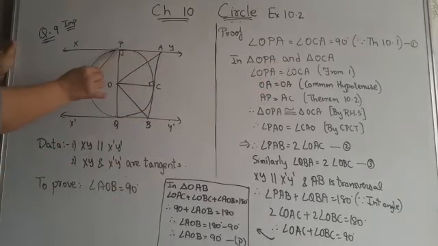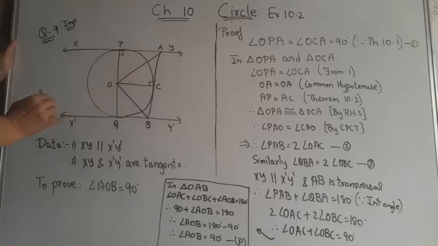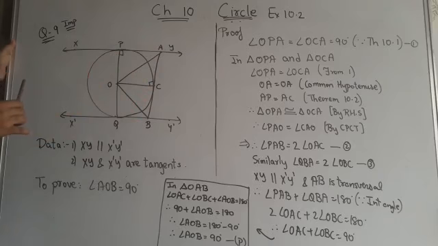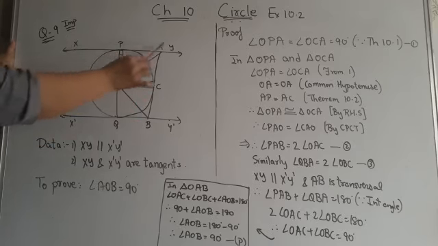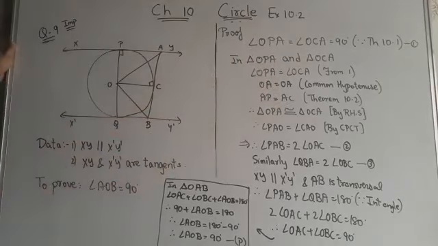Then AP equals AC, according to theorem 10.2: tangents from the same point outside the circle are the same. Here you can see this is a circle and point A is outside the circle. AP and AC are the two tangents drawn from the same point, so AP and AC will be the same. So AP equals AC by theorem 10.2.